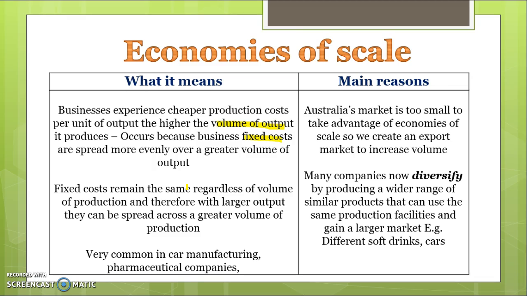It's common in manufacturing and pharmaceuticals. The reason why it's related to globalization, because you need to be able to make this link as well, is that the Australian market is too small by itself. So we're not selling to a large enough market. By introducing foreign markets and being able to export globally, that allows us to take advantage of a bigger export market. Essentially, we're selling to more people, and therefore we're able to sell on a grander scale and take advantage of economies of scale.